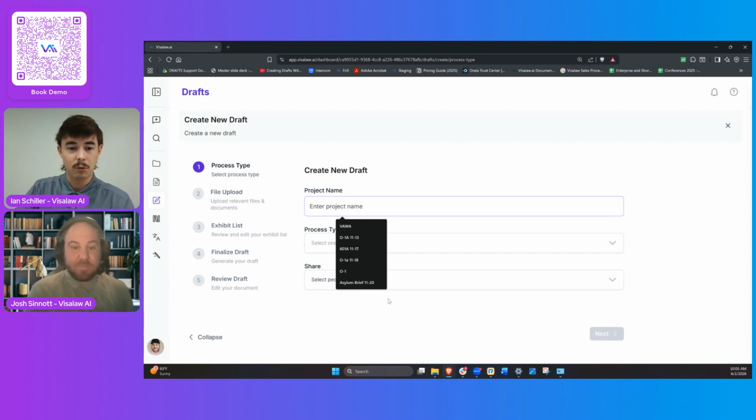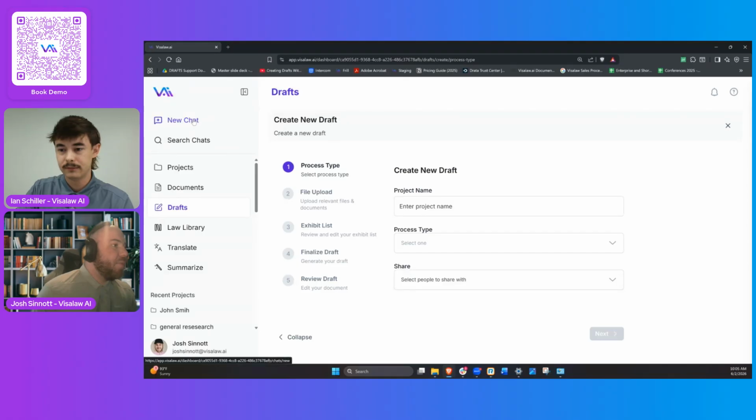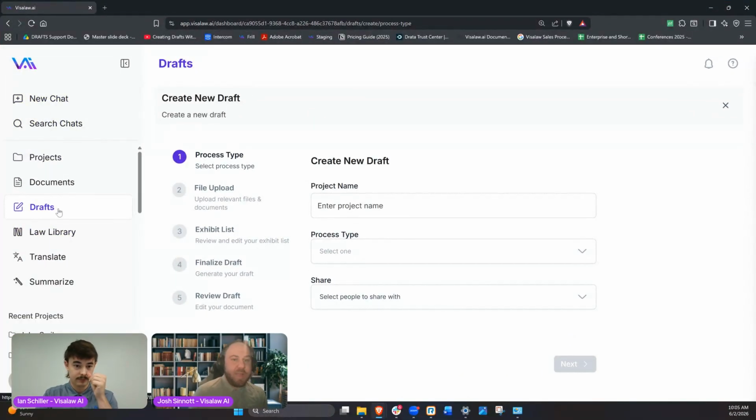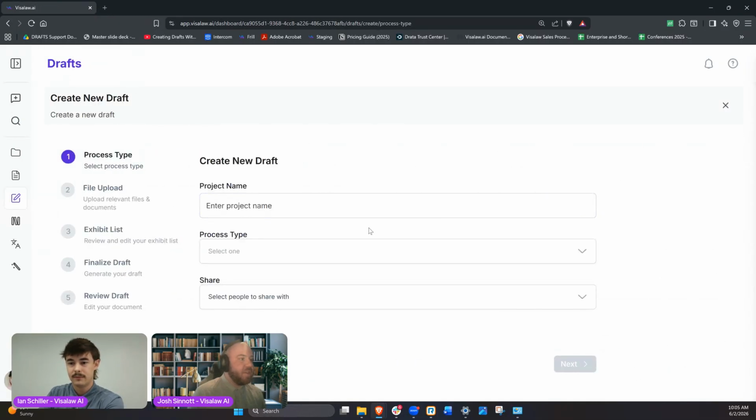But show us what we're looking at here, Josh. Yeah, absolutely. So, went really quick there, but we went from our main screen, going into the chat, going directly into the drafting side of things here. As we start with any drafts, we start a new one. We can give our project a nice little name here.